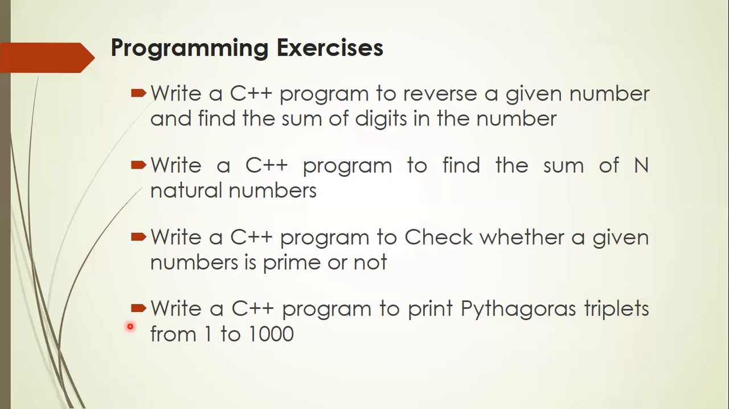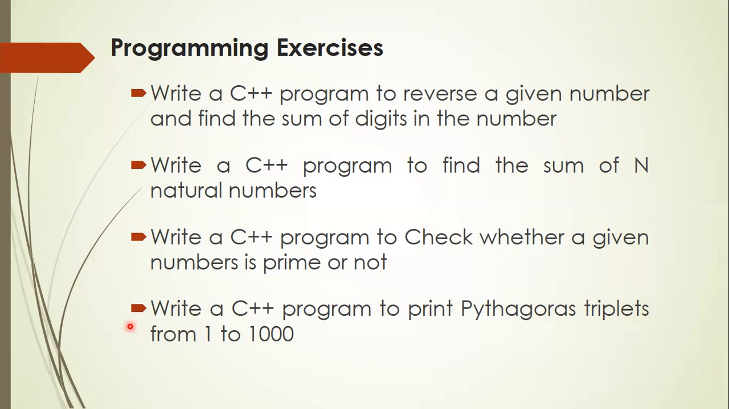How to check whether it is a Pythagoras triplet or not? i square plus j square. If i into i plus j into j equal to k into k, that could be one possibility. Or if i into i equal to j into j plus k into k, that is another possibility. Or j square equal to i square plus k square, or k square equal to i square plus j square. If any one of these conditions is true, then cout i, j, k and endl. You print the values of i, j, k like that.